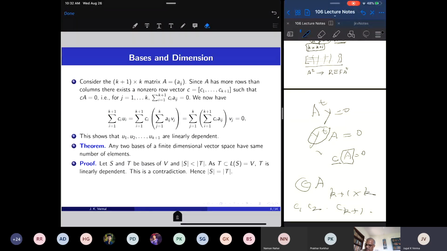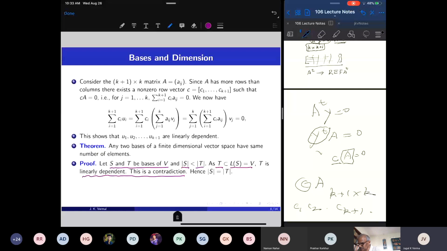So suppose that S and T are two bases. I want to show that they have the same number of elements. So suppose that the number of elements in S is less than the number of elements in T. But the linear span of S is V, and the linear span of T is V, because these are two bases of V. T has more elements than S, so by the previous lemma, the elements of T are linearly dependent. But this is a contradiction, because S and T are two bases.